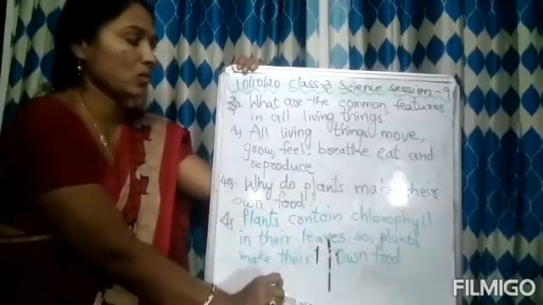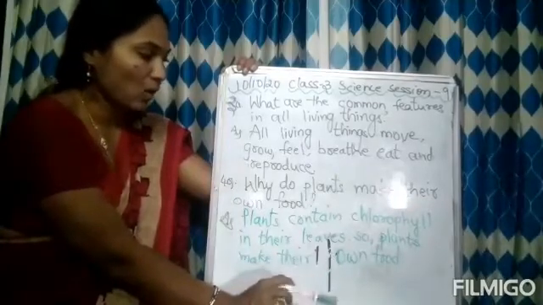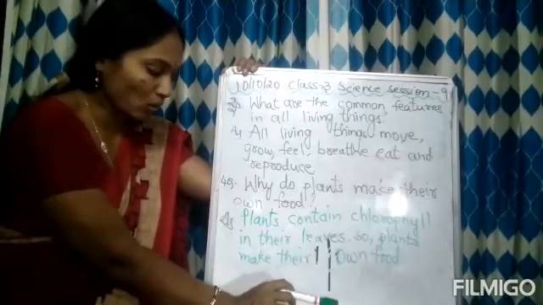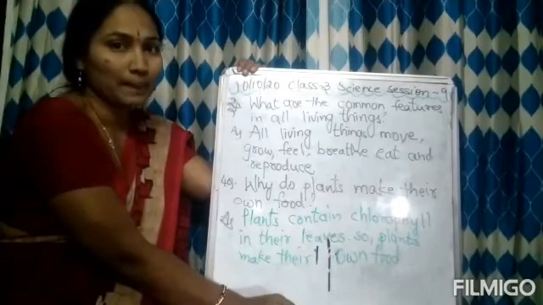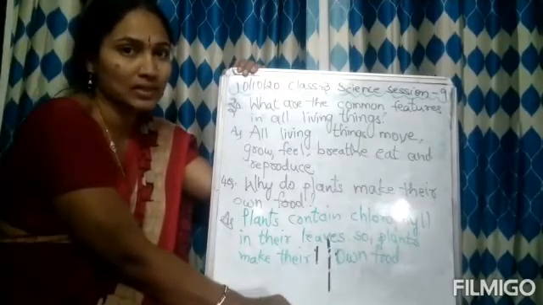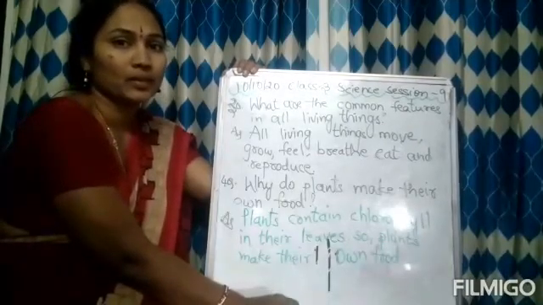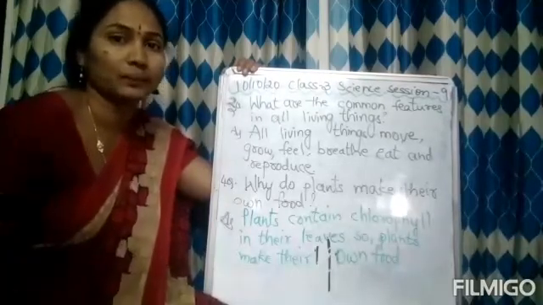What are the common features in all living things? All living things move, grow, feel, breathe, eat and reproduce. Why do plants make their own food? Plants contain chlorophyll in their leaves. So, plants make their own food. This is all now for children. We have finished the chapter, question answers and everything. So, go through the question answers and the chapter. Then next session we are going to start the new lesson. Thank you.